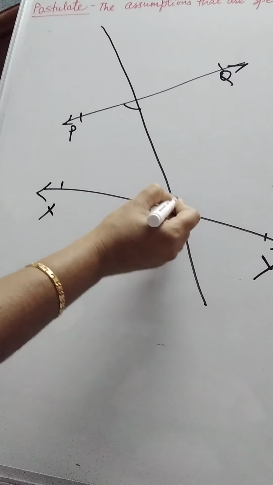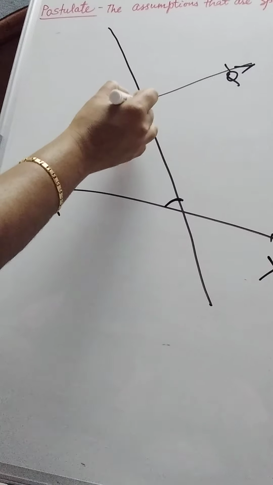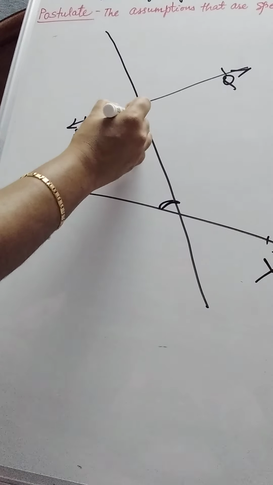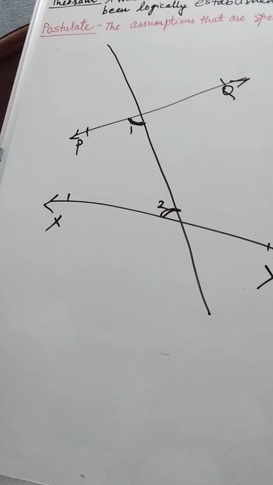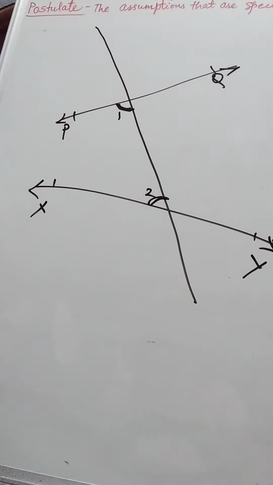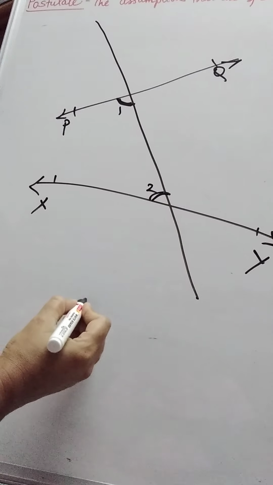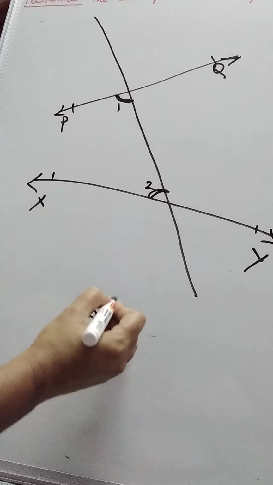We are all aware of interior angles or co-interior angles. So these are interior angles. Let them be angle 1 and angle 2. These interior angles taken together, their value will be less than two right angles. That is, their value will be less than 180 degrees.